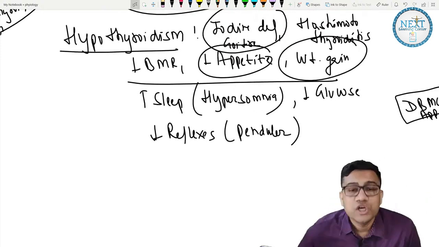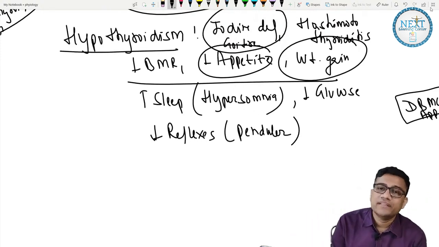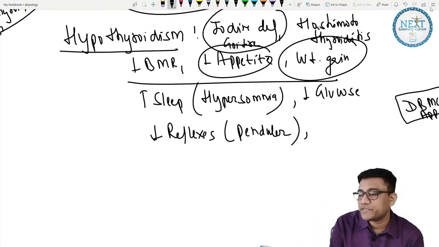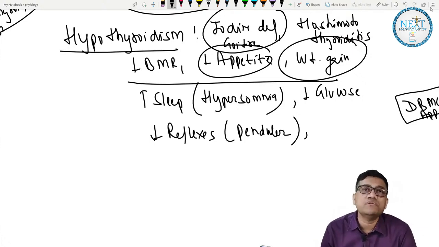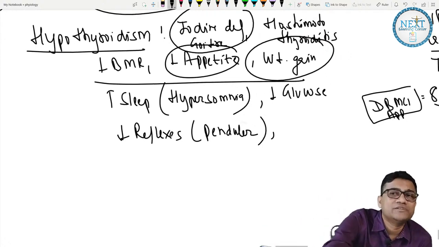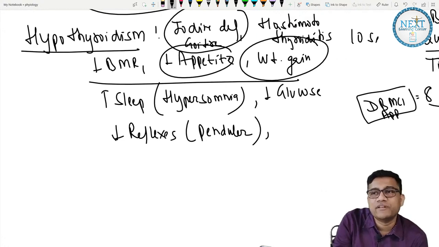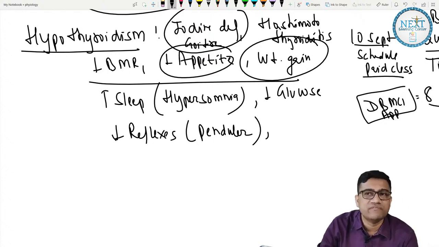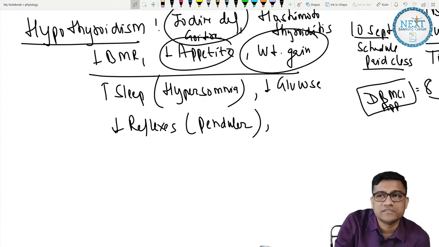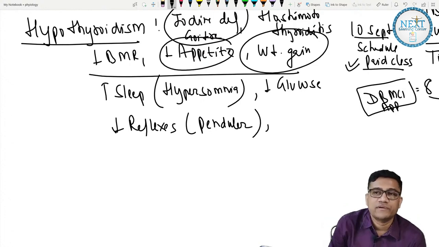Now it's just over. Decreased reflexes are pendular. Yes, Sukanta, I told you, paid class schedule they will give once they have the batch made. By 10 September they will give a schedule. I don't have much idea because they manage the paid classes, but on the 10th they will be able to give us a schedule for paid classes. Okay, fine.